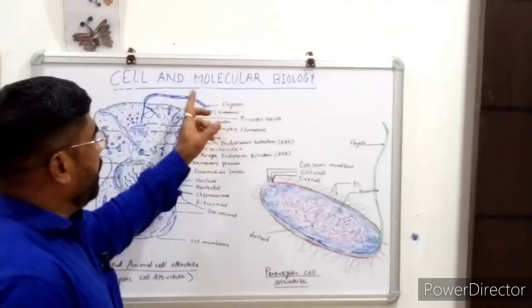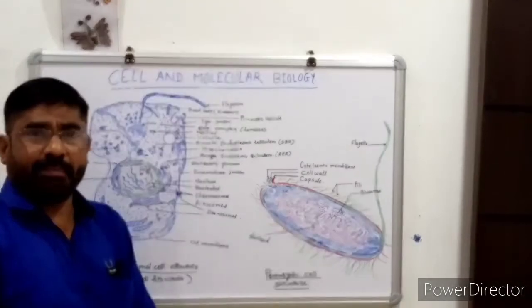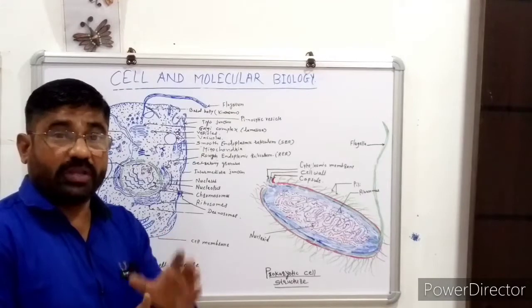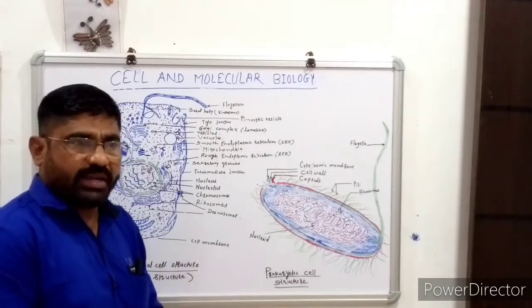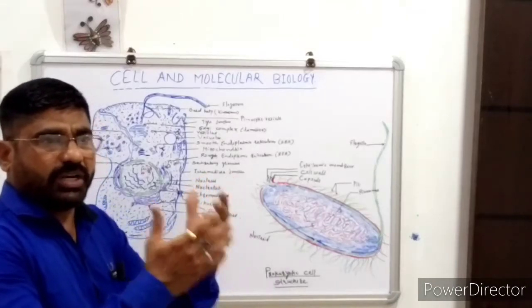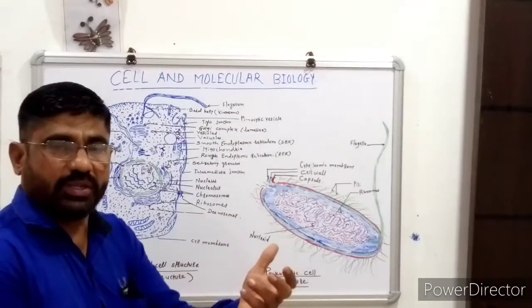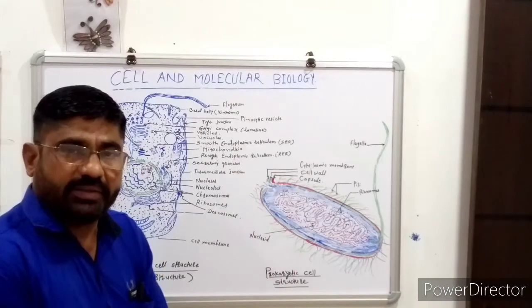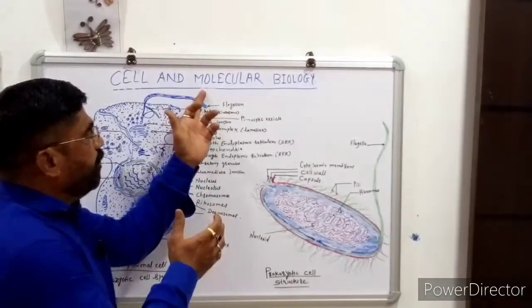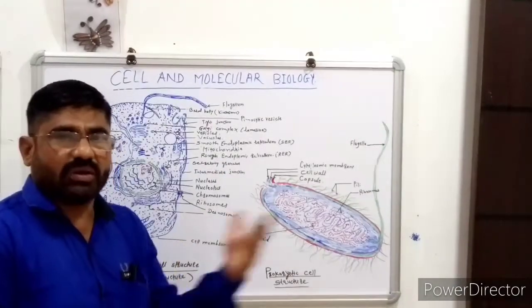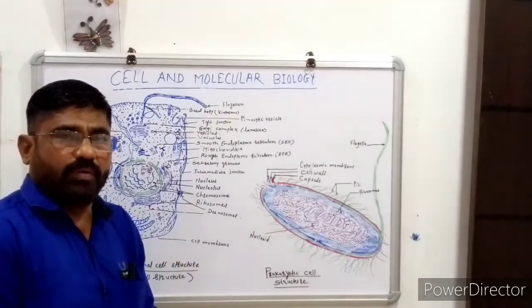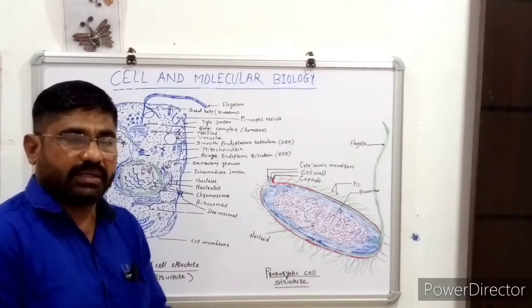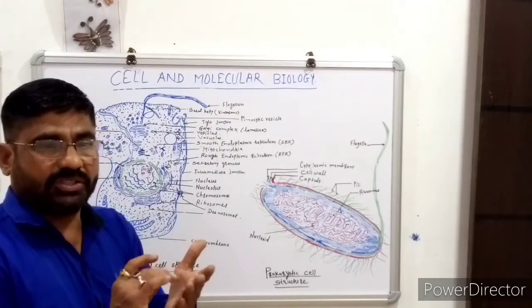Okay, so in molecular biology, the macromolecules are especially the proteins and nucleic acids. As in our last video we discussed the various food ingredients, that is proteins, lipids, carbohydrates.